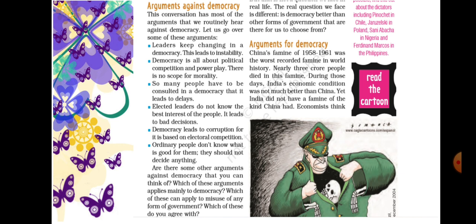And democracy is all about political competition and power play. There is no scope for morality. We know there are political parties, so political competition is there. Sometimes this is not in a free and fair manner, so only power play is there, so it is said that there is no scope for morality.